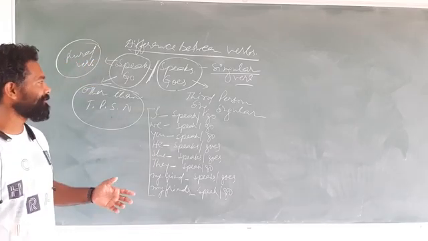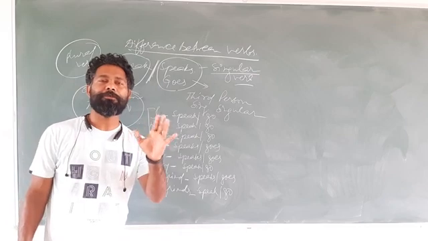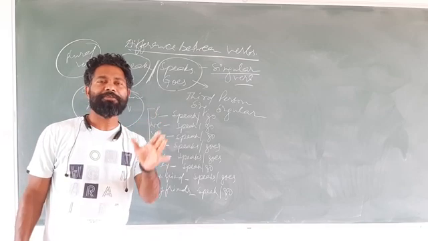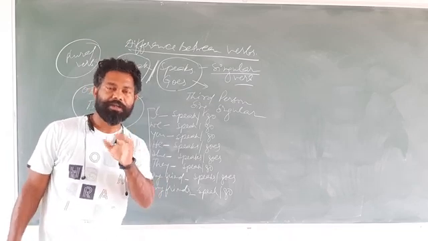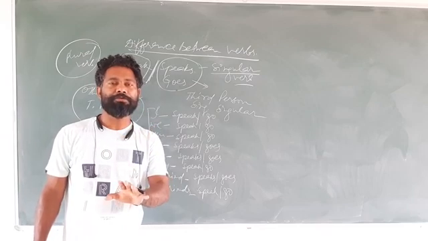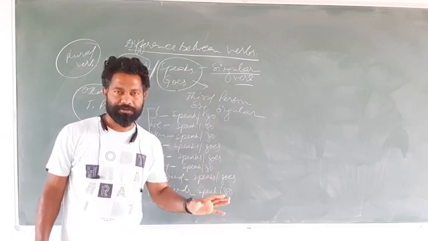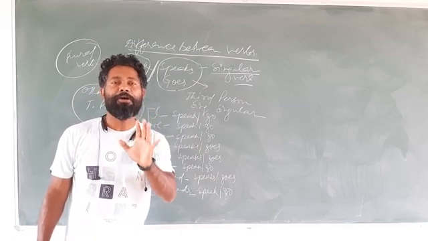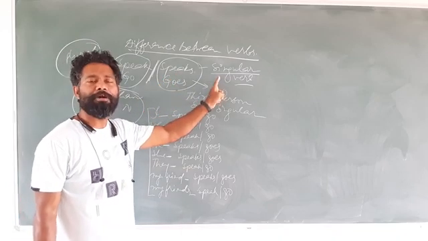Generally, when we add s or es with a noun, it becomes plural. But in case of a verb, when we add s or es with a verb, it becomes singular. Keep this in your mind. Once again, in case of a noun, when we add s or es, it becomes the plural form of the noun. But in case of a verb, it is opposite. With a verb, if we add s or es, it becomes the singular form of the verb. That means here speaks and goes are the singular form of the verb.